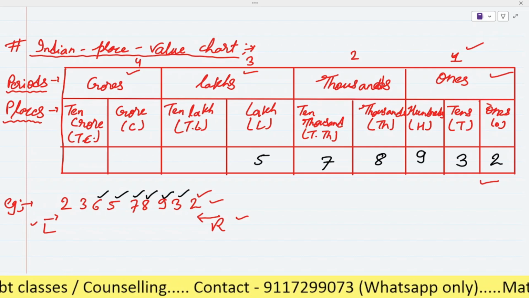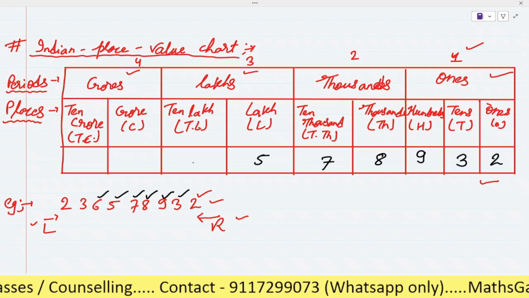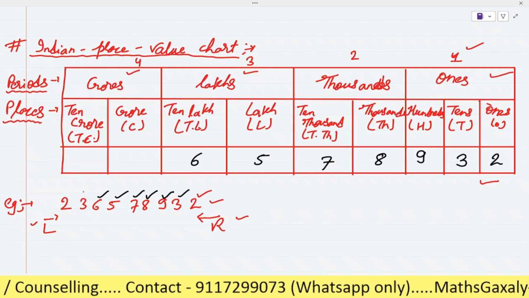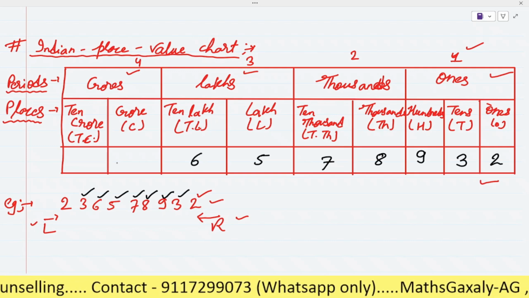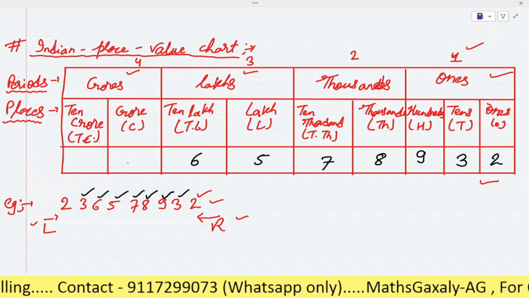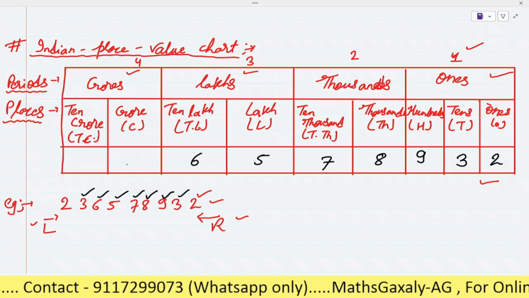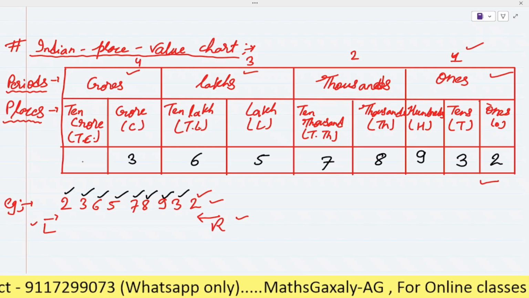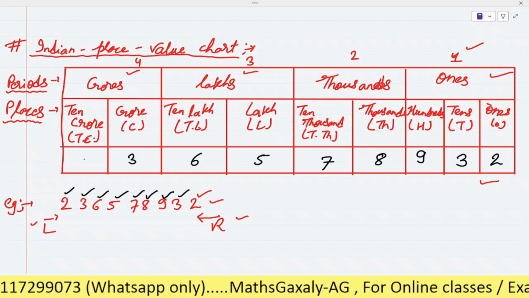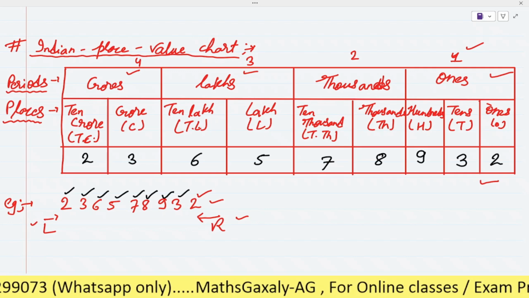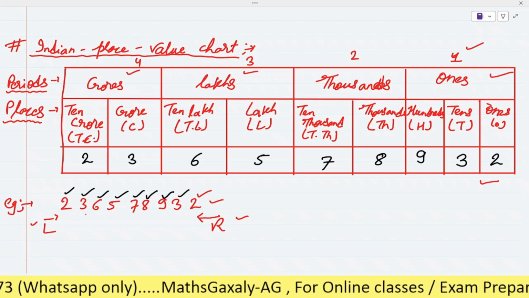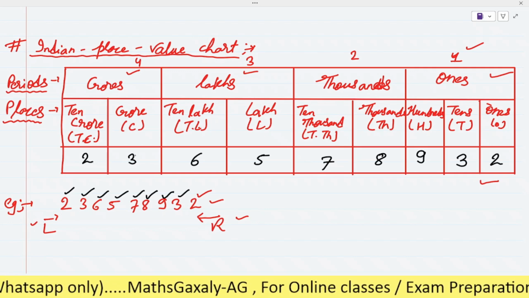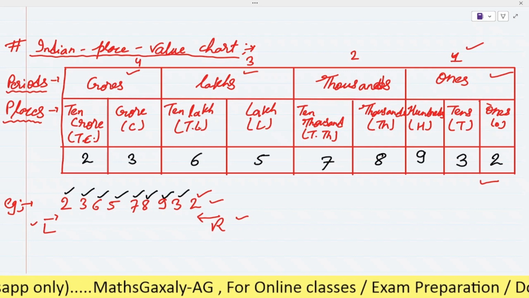Very good. After this 6, 10 lakhs place. Very good. This 3, crore. Very good. This 2, 10 crores place. Very good. And if there is no number in the place of crore, 10 crore or lakh,